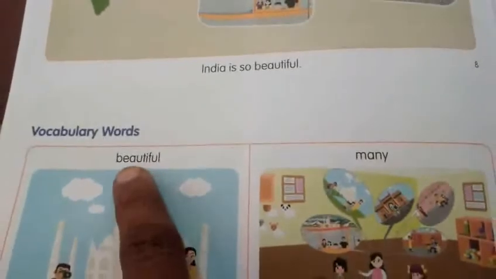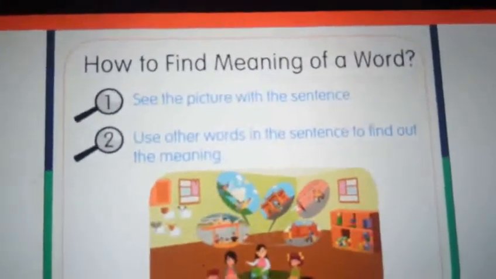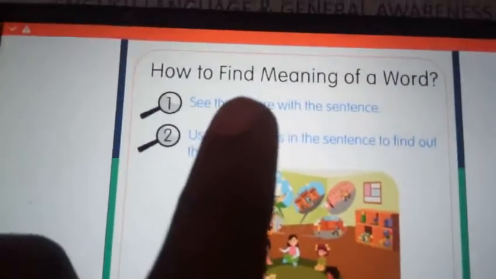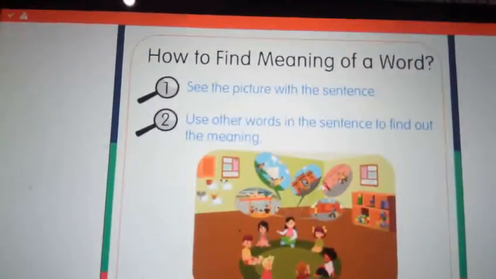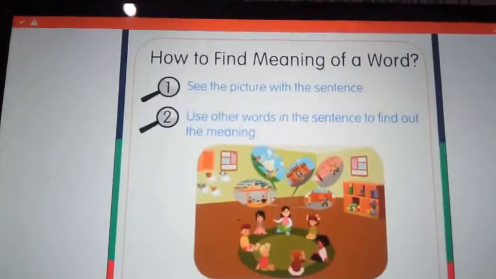See the vocabulary word. Beautiful means arahana. Many means neraya, right? Yes. See this, my dear children. I show that one CRP how to find the meaning of a word. If you read any story, you have to find this out.